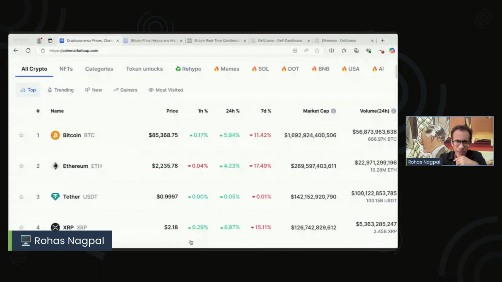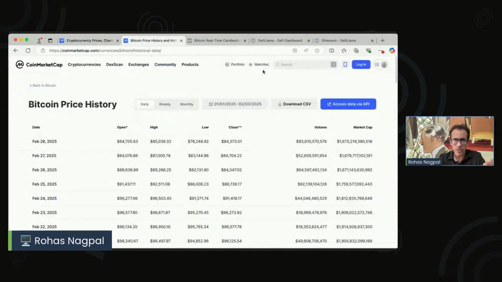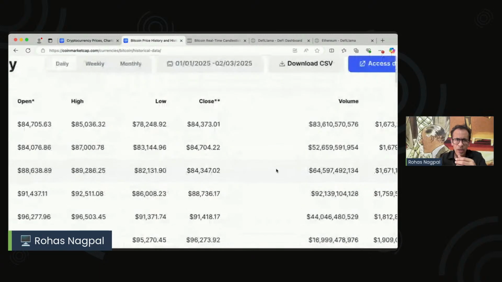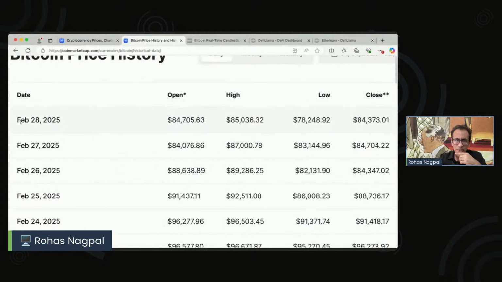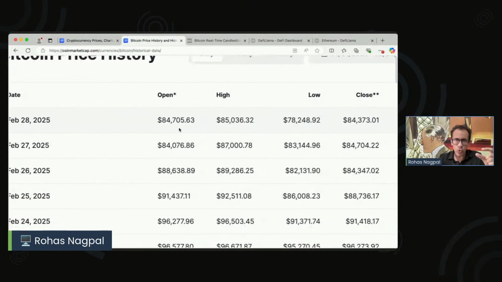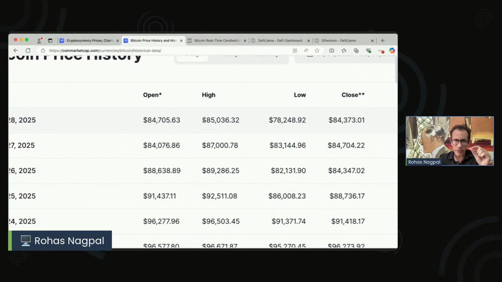Another interesting thing about prices is we usually talk about something called the OHLC, which stands for open, high, low, close. So we look here on my screen. Let's say we look at February 28th, that's yesterday. The price opened at 84,705. So open is the first traded price. At midnight, what was the first price of Bitcoin? Close is at the end of the day, what was the closing price? High is during that particular day, what was the highest it hit? And during that particular day, what was the lowest it hit?